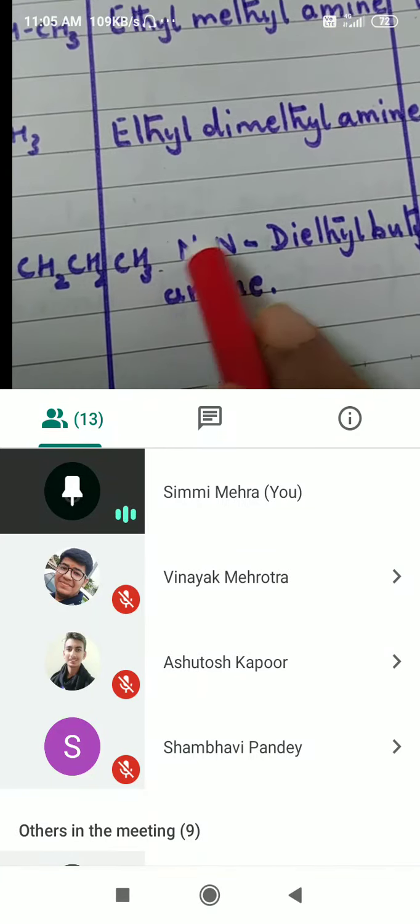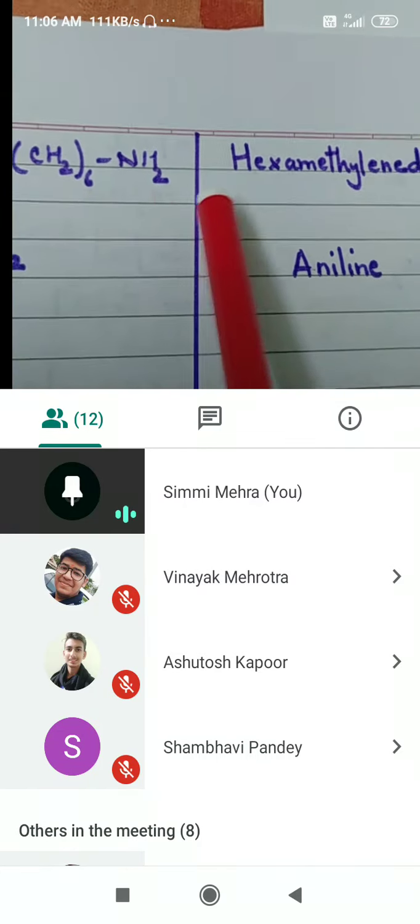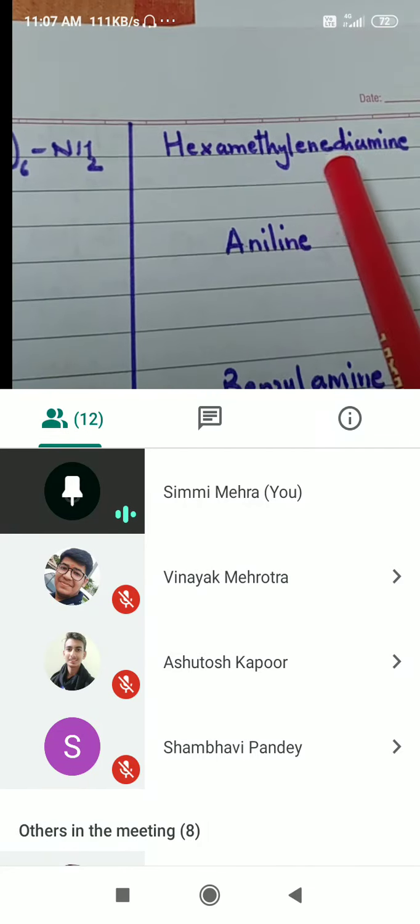Now next we go on to this one. See, NH2, CH2 whole 6 and NH2. This is hexamethylene. The common name for CH2 uses methylene. So hexamethylene diamine.